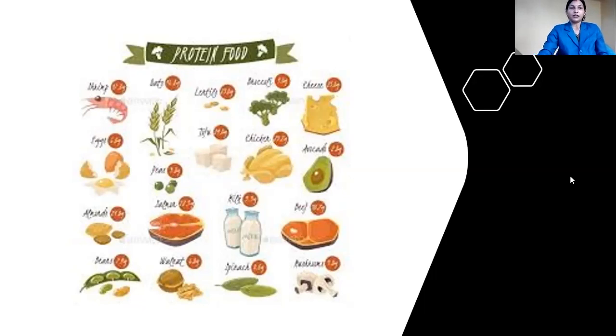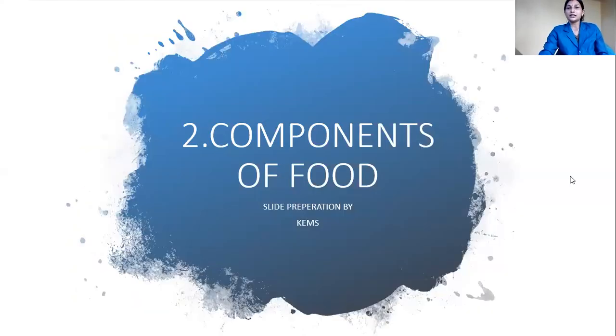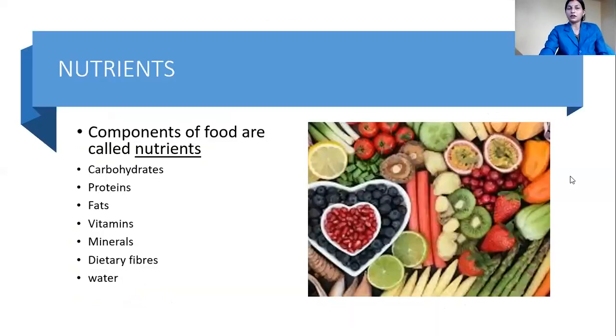So in this class, what did we study about? We studied some components of food. Among the components of food, carbohydrate, protein, fats, vitamins, minerals, dietary fibers and water are what we are going to discuss.